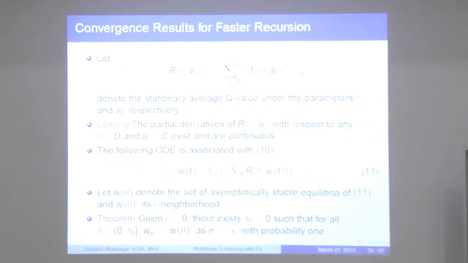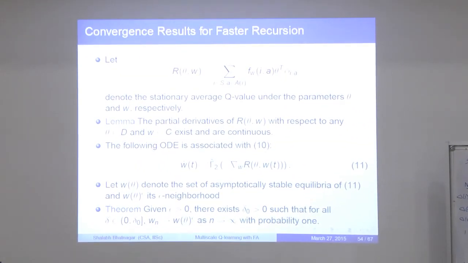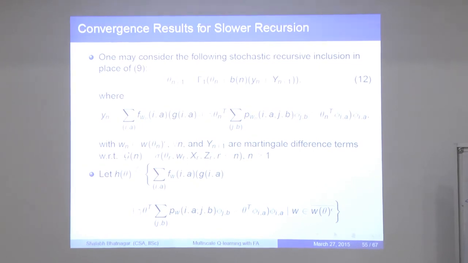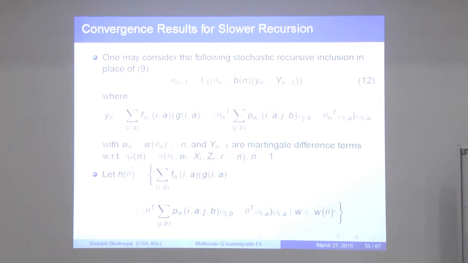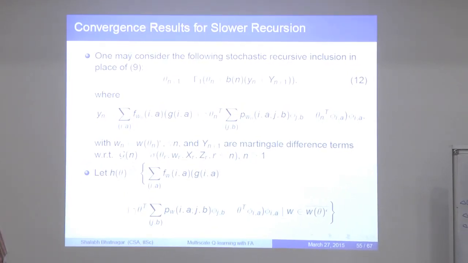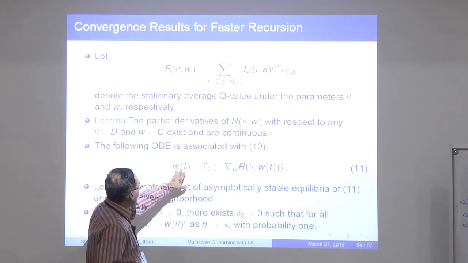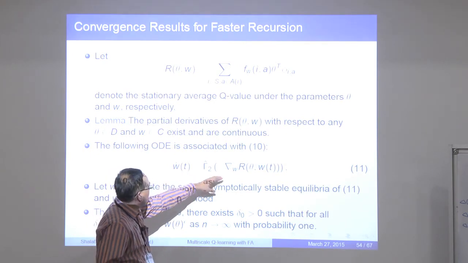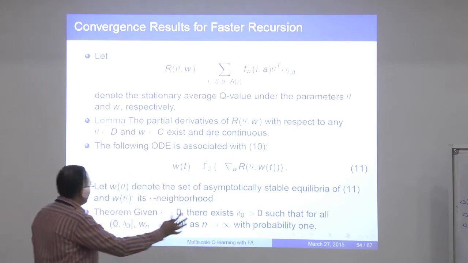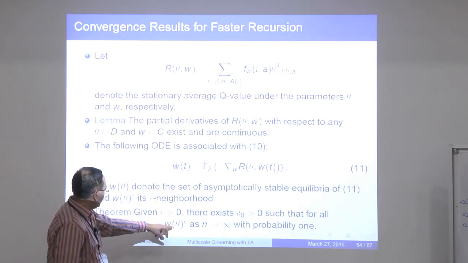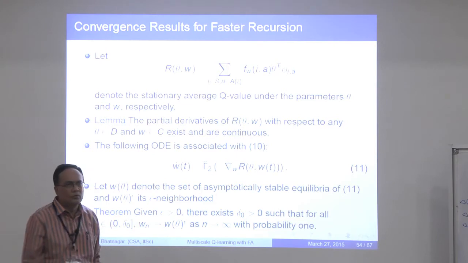Well, in the interest of time I'll skip the analysis, but the idea is the analysis is not very straightforward, and the reason is that if you look at the convergence of the faster iterate, what we are able to show is that the faster recursion will track the stable fixed points of this, but then that's a set. So there exists a set w theta epsilon to which wn will go.